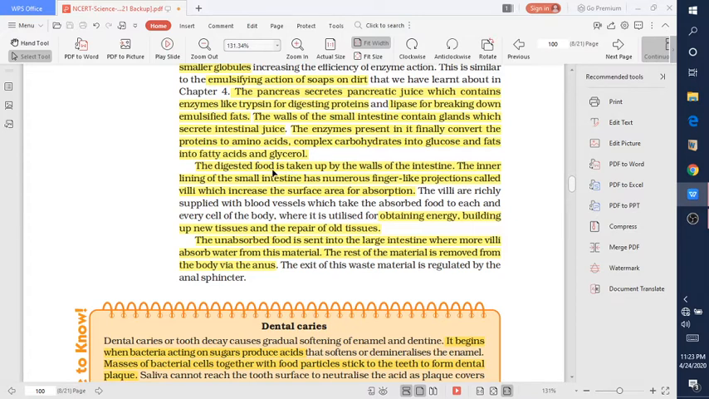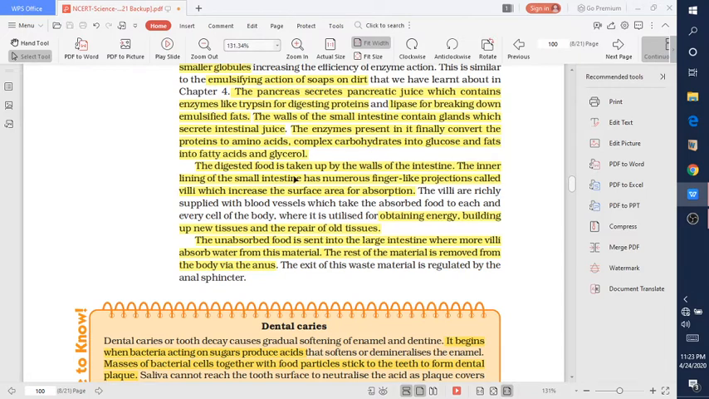The digested food is taken up by the wall of the intestine. Now the absorption part starts. The inner lining of the small intestine has finger-like projections. Very important. The inner lining of the small intestine, students, has finger-like projections which are called villi. Villi increase the surface area for absorption and easily absorb the food particles. The villi are richly supplied with blood vessels which take the absorbed food to each and every cell of the body to obtain energy, build new tissues and repair old tissues.